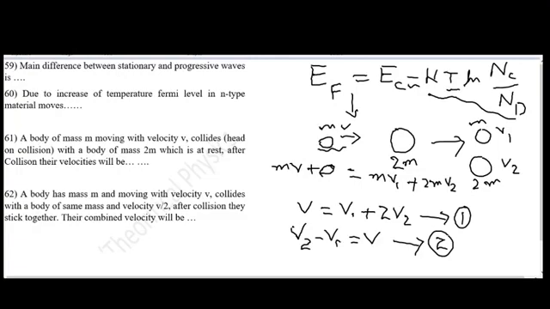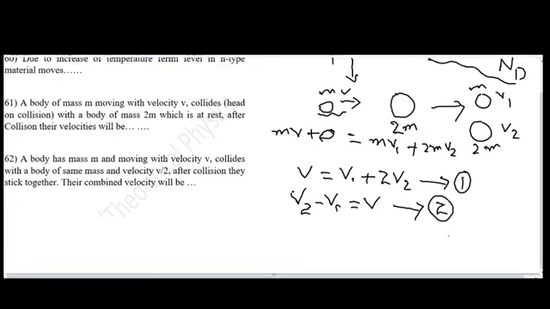If we solve these two equations simultaneously, we have v1 as minus v over 3 and v2 as 2v over 3. So the object of mass m moves with velocity minus v over 3 after the collision, and the object of mass 2m moves with velocity 2v over 3. So the answer to question number 61 is minus v over 3 and 2v over 3.